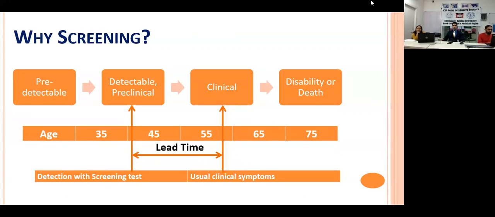But first of all, we need to see why we do screening. Some diseases like cervical cancer may have a certain lead time where clinical manifestation of the disease has not happened yet.